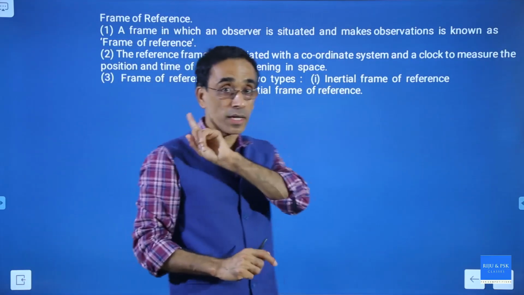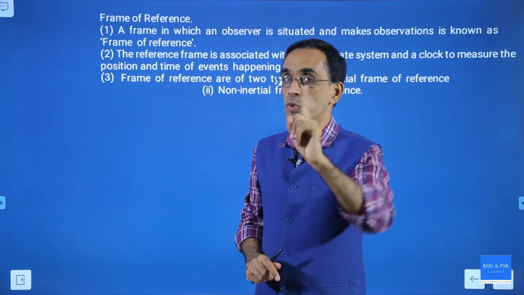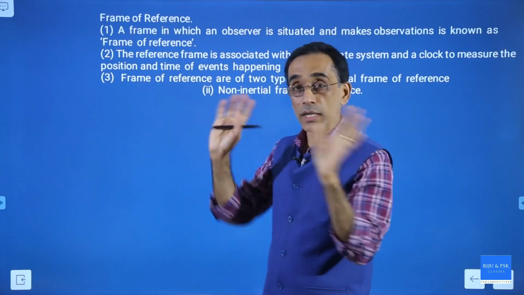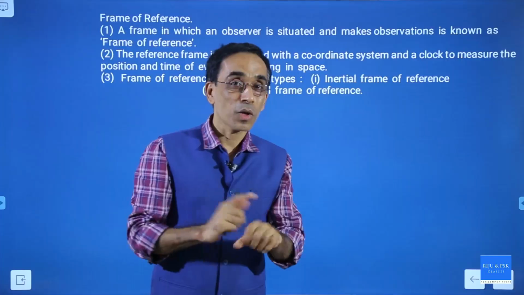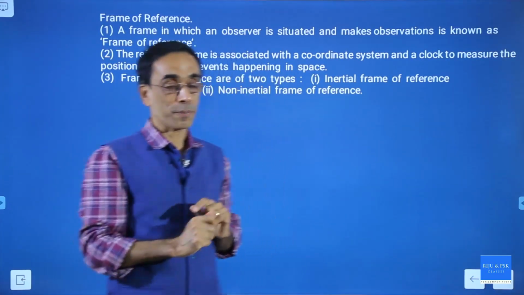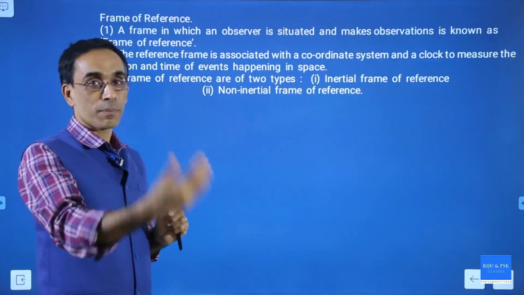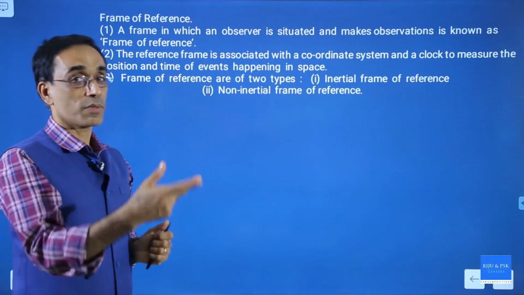You studied this term, frame of reference, in the chapter motion in a straight line, and there you were taught that it is a coordinate system with a clock. Coordinate system to measure position, clock to measure time, to understand how fast or slow bodies are moving. Now we are going to extend it a little more: frame of reference and its classification.